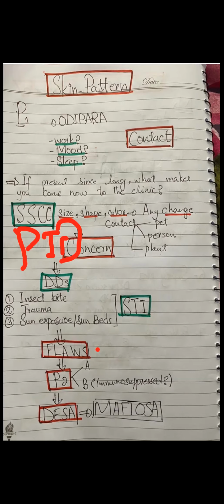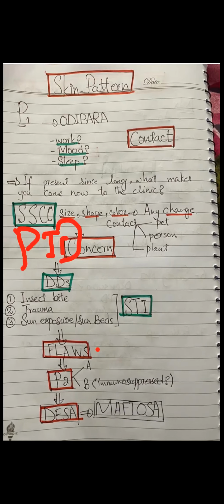Have you had similar kind of symptoms in the past as well? Is it the first time? Has this rash appeared the first time, or have you ever had it before? So that is what is called past history of presenting complaint. The similar symptoms in the past, for example, doctors. That is P2A question. Now, what is your P2B?